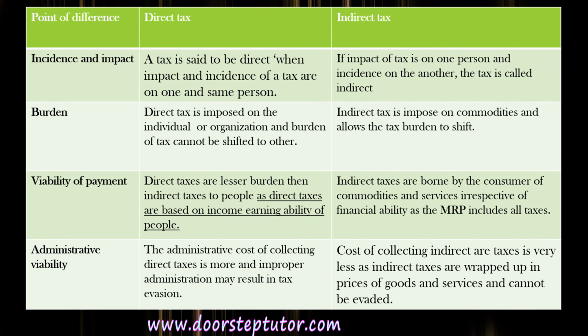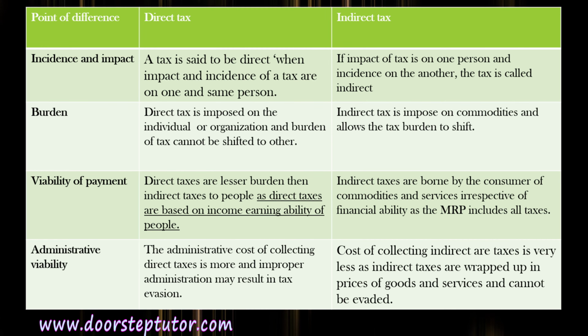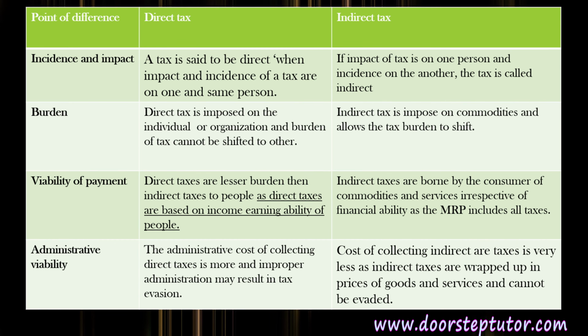The first point of difference between direct and indirect tax will be the incidence and the impact. In case of direct tax, the incidence cannot be shifted to another person, whereas in case of indirect tax, the incidence can be shifted. So in the case of direct tax, the person on whom tax is imposed will be the one who will be paying the tax, whereas in case of indirect tax, the tax is imposed on one person but is paid by another person.